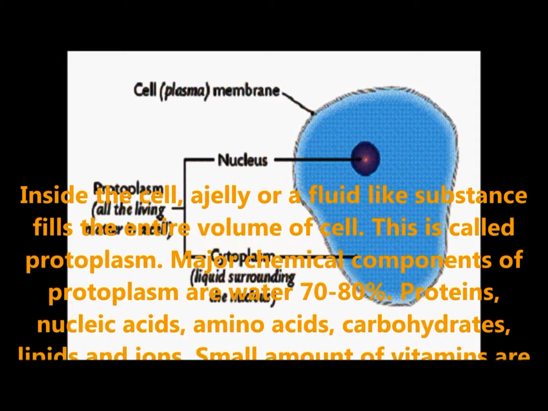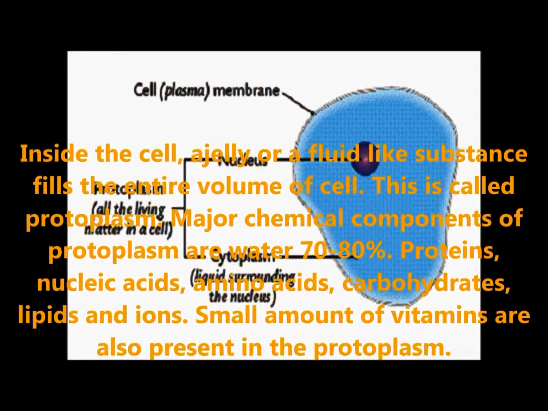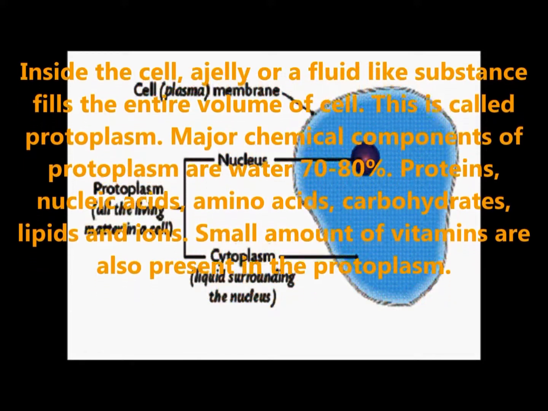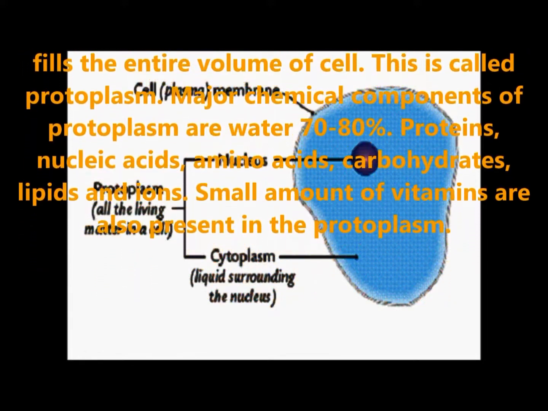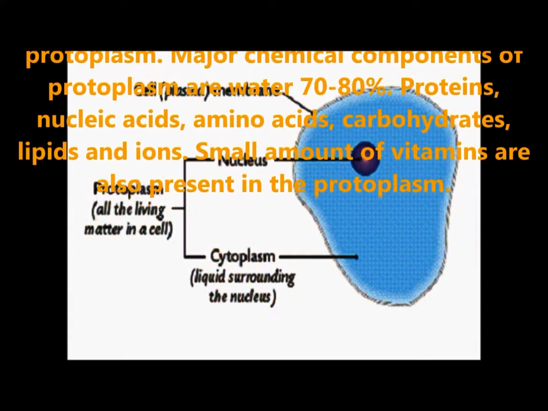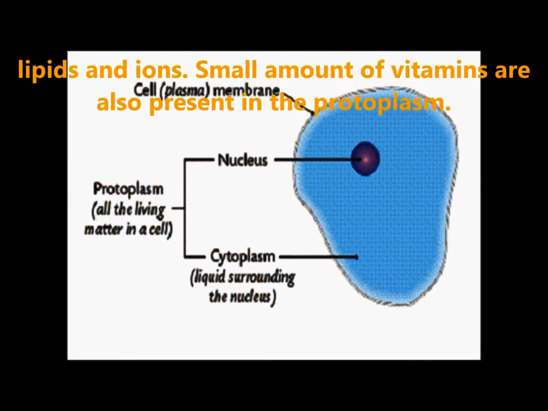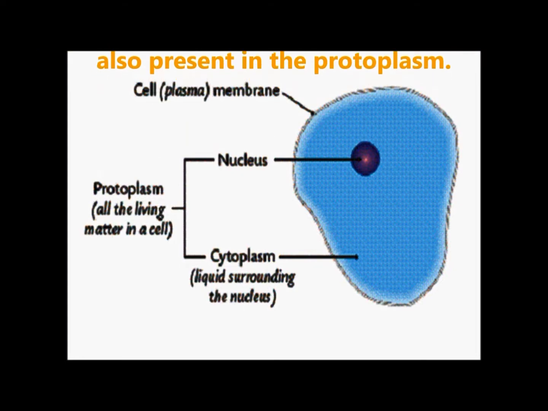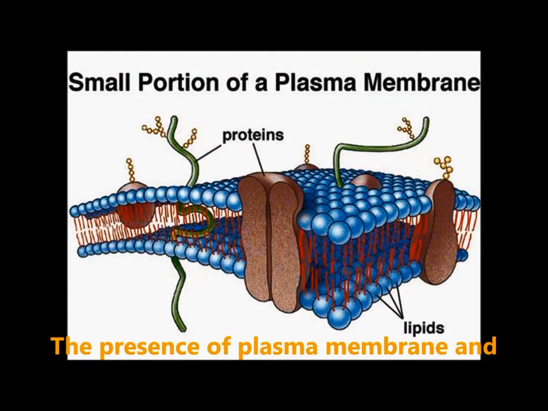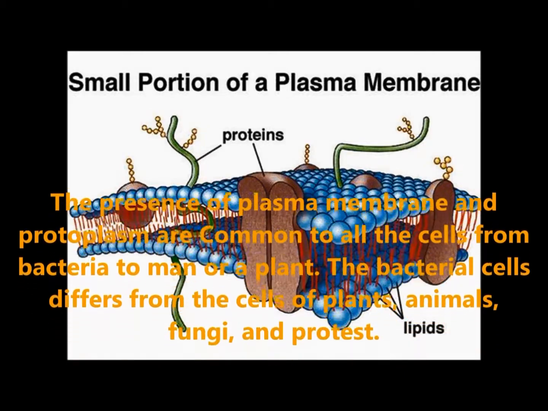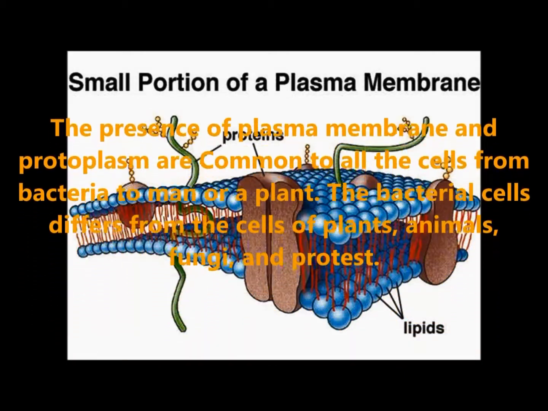This is called protoplasm. The major chemical compounds of protoplasm are water (70 to 80%), proteins, nucleic acids, amino acids, carbohydrates, lipids and ions. A small amount of vitamins is also present in protoplasm. The presence of plasma membrane and protoplasm is common to all cells from bacteria to man or a plant.